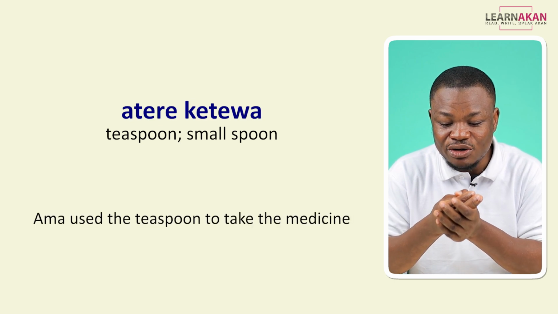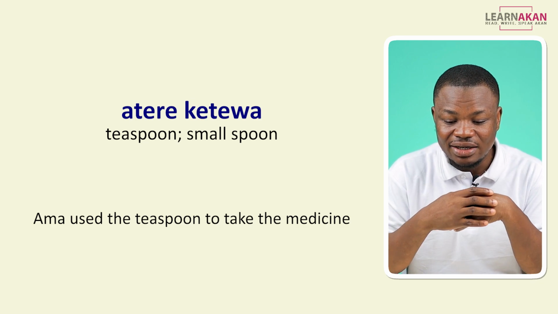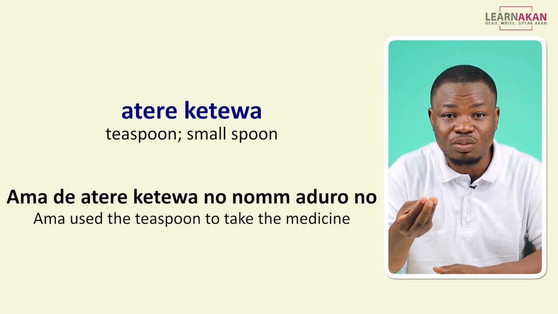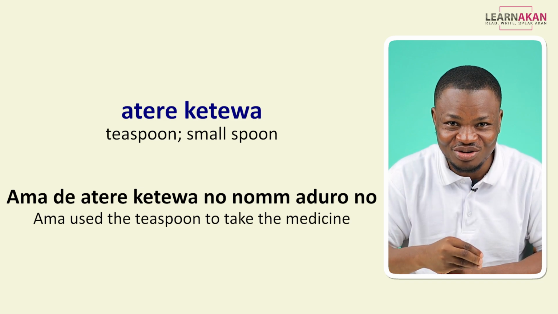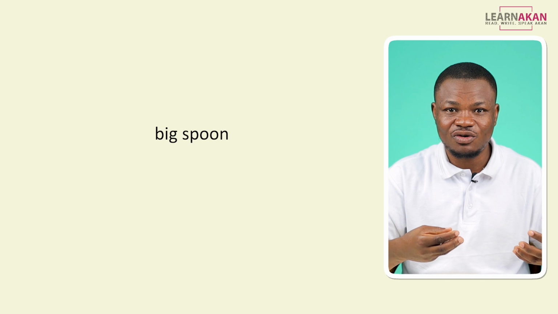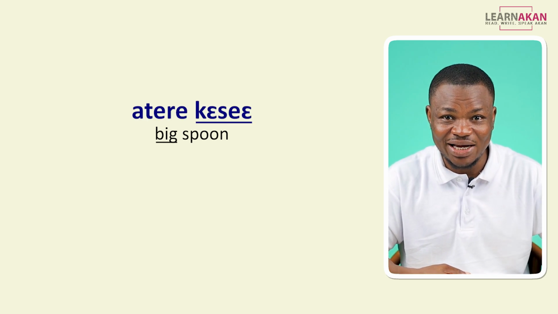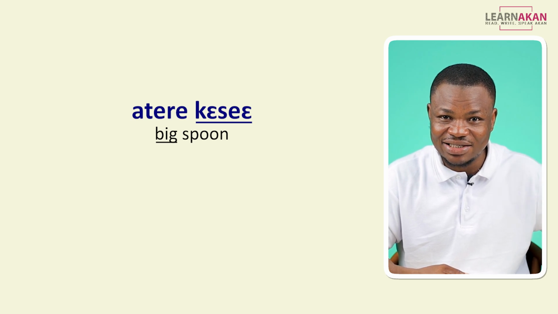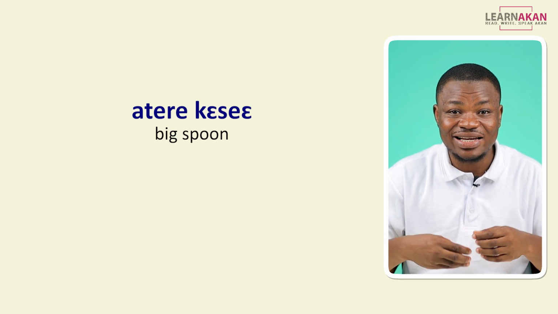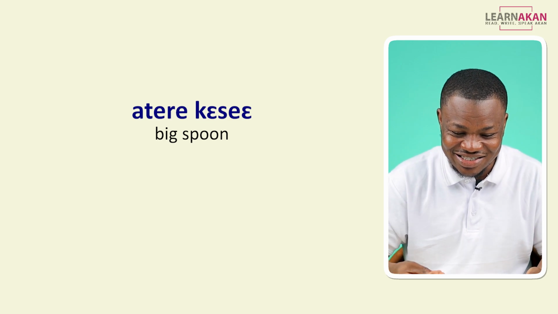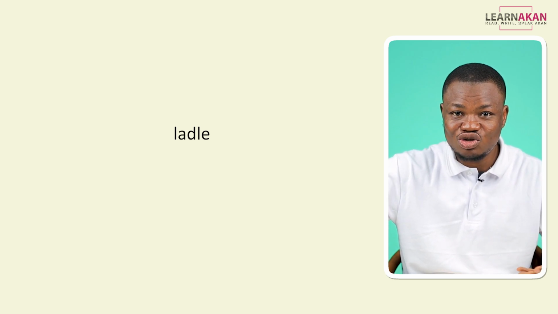If I want to say Amma used the teaspoon to take the medicine, I would say Amma de atre ketewa no nom aduro no. But let's say it's a big spoon. You just replace the ketewa with kese. Again, from the lesson on the adjectives, you know big is kese. So we have atre kese. Beyond this, we have the ladle, which is the big one that we use to serve soups.